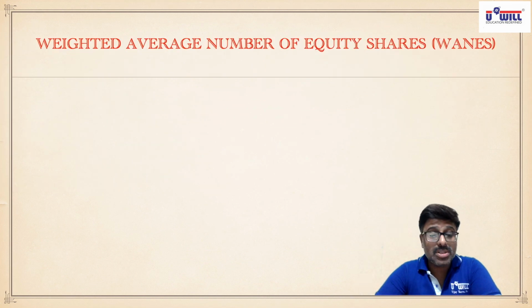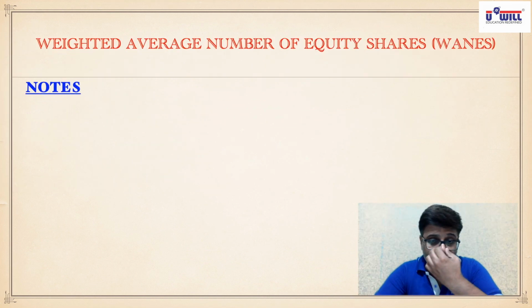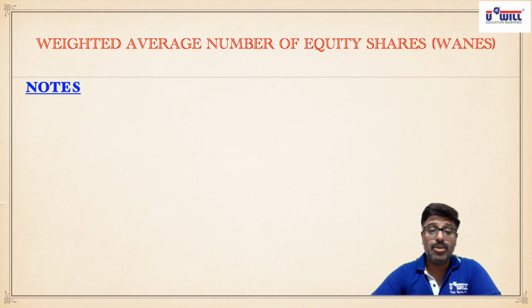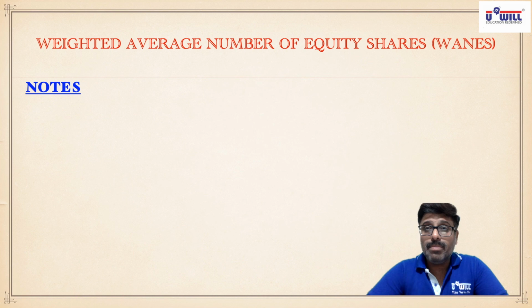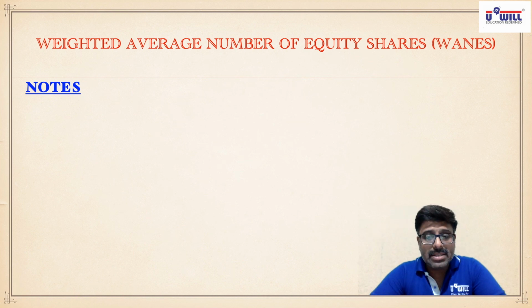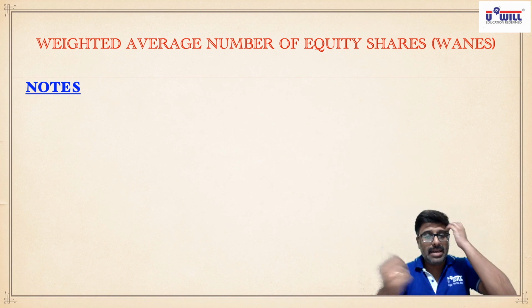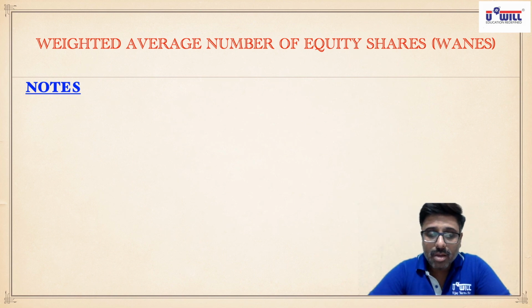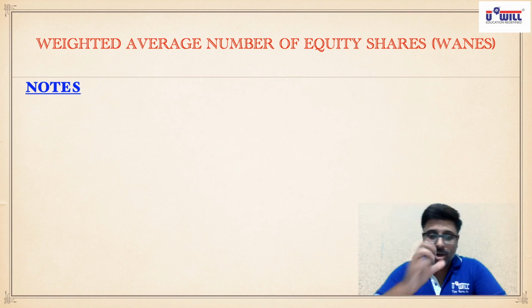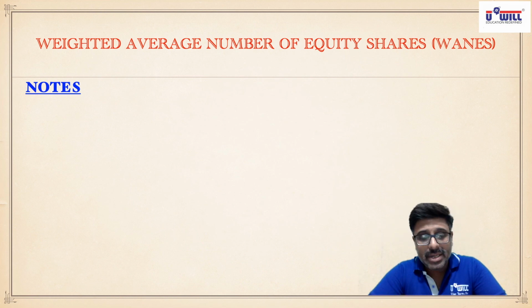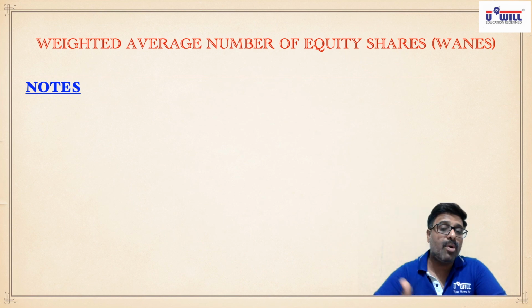So we will write some important notes. The first note we have to write is regarding bonus shares. Now understand the concept first, then I'll make you write it. See, whenever you issue shares for cash in the public, you get money against those shares. What do you do with that money? That money you invest in the company's business. What happens once you invest that money in the company's business? You start earning profits from that.